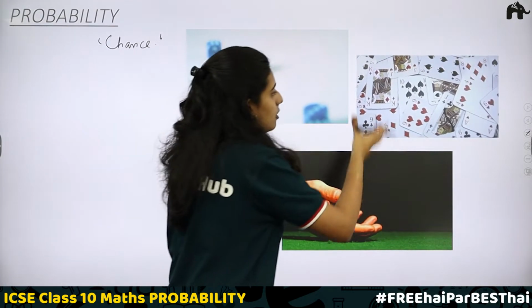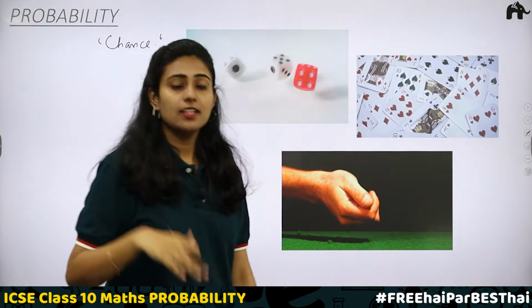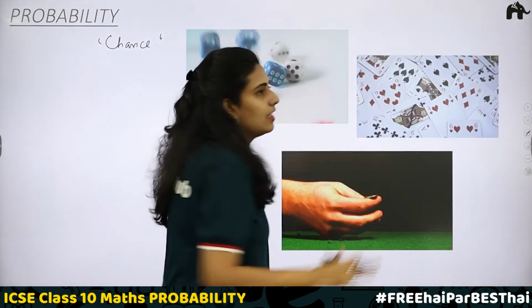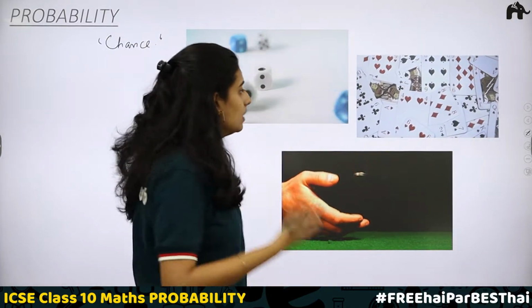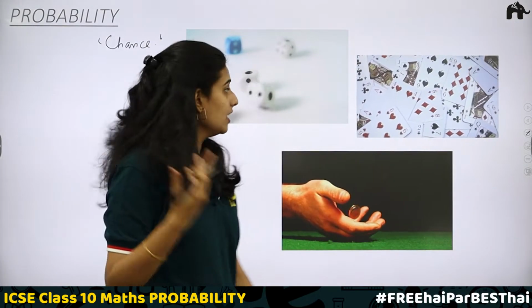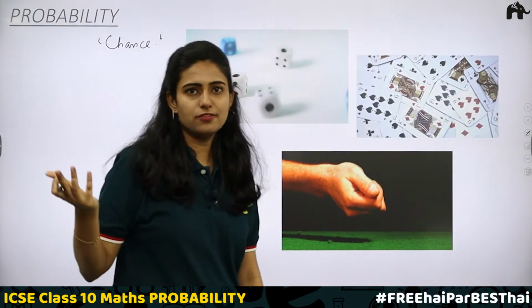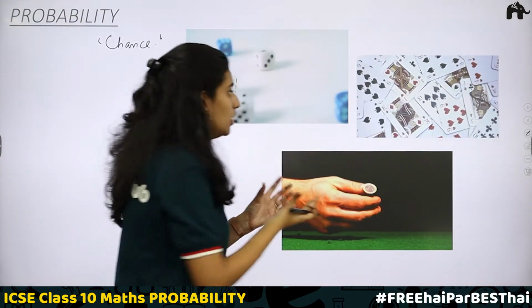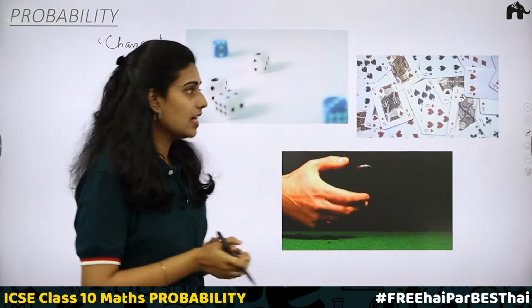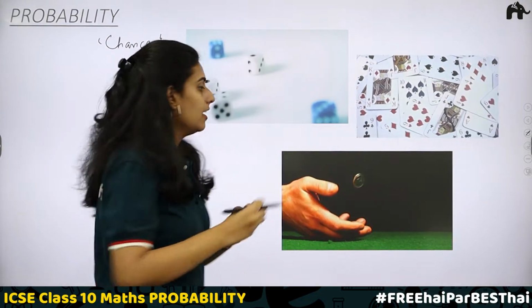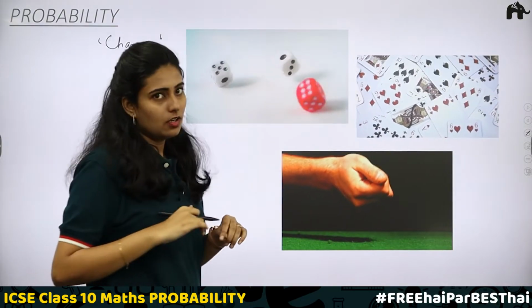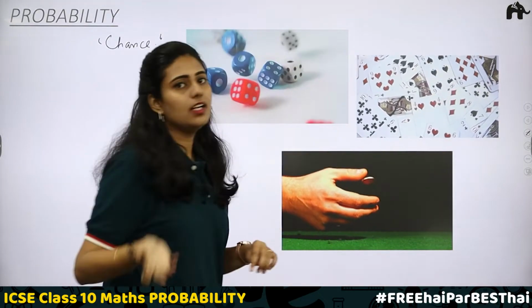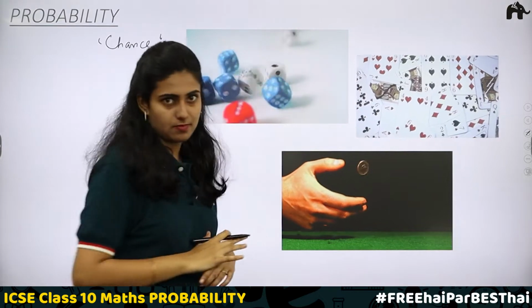When you draw a card from a deck of 52 cards, there are equal chances of getting any of the cards. It can be Jack of Diamonds, it can be a 6 of spades, it can be a 2 of clubs, it can be 6 of hearts. Any of these, you cannot predict. When you have a well shuffled deck of cards, you cannot predict any card. When you toss a coin, can you tell that I need head, so you should give me head? No, right? You can get head or a tail when you do a proper toss.